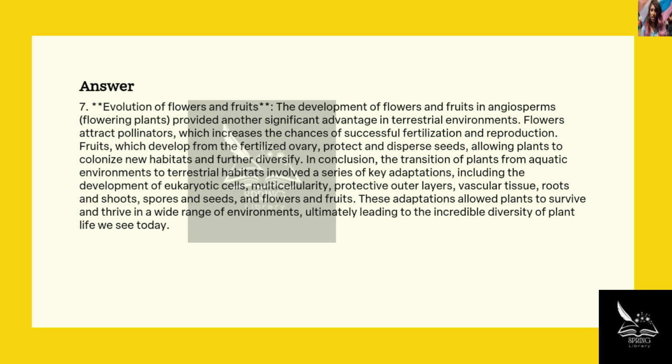In conclusion, the transition of plants from aquatic environments to terrestrial habitats involved a series of key adaptations, including the development of eukaryotic cells, multicellularity, protective outer layers, vascular tissue, roots and shoots, spores and seeds, and flowers and fruits. These adaptations allow plants to survive and thrive in a wide range of environments, ultimately leading to the incredible diversity of plant life we see today.